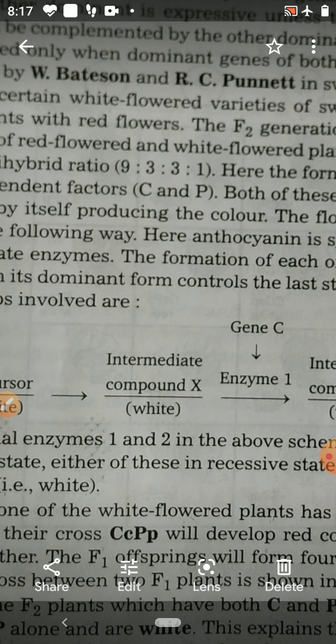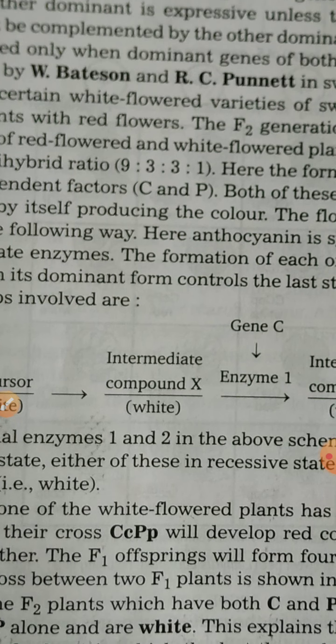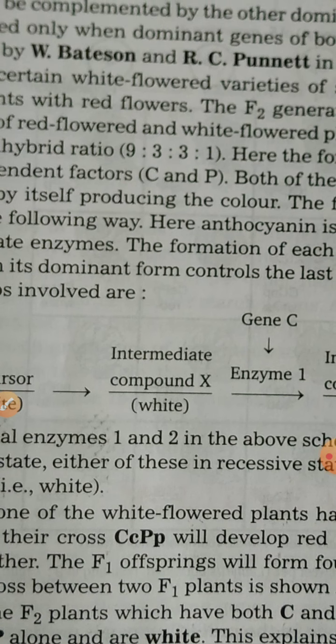This is a modification of the normal dihybrid ratio 9:3:3:1. So what is the reason for the modification? Why is the ratio of the F2 generation 9:7, not 9:3:3:1?